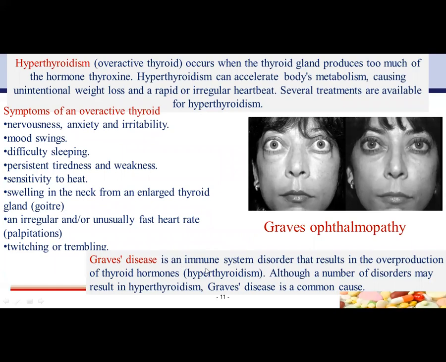Graves' disease is an immune system disorder that results in the overproduction of thyroid hormone, hyperthyroidism. Although a number of disorders may result in hyperthyroidism, Graves' disease is a common cause.